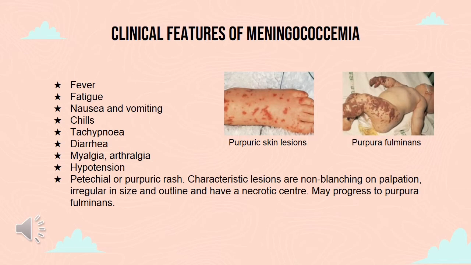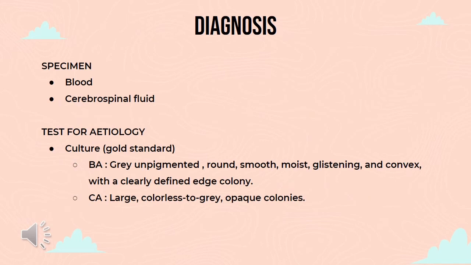Purpura fulminans is a severe complication of meningococcal disease occurring in approximately 15 to 25% of those with meningococcemia. It is characterized by the acute onset of cutaneous hemorrhage and necrosis due to vascular thrombosis and disseminated intravascular coagulopathy. So the diagram on the upper right shows the purpuric skin lesion and purpura fulminans. For the diagnosis, the gold standard for diagnosis of meningococcal infection is the isolation of Neisseria meningitidis from a usually sterile body fluid such as blood and cerebrospinal fluid.